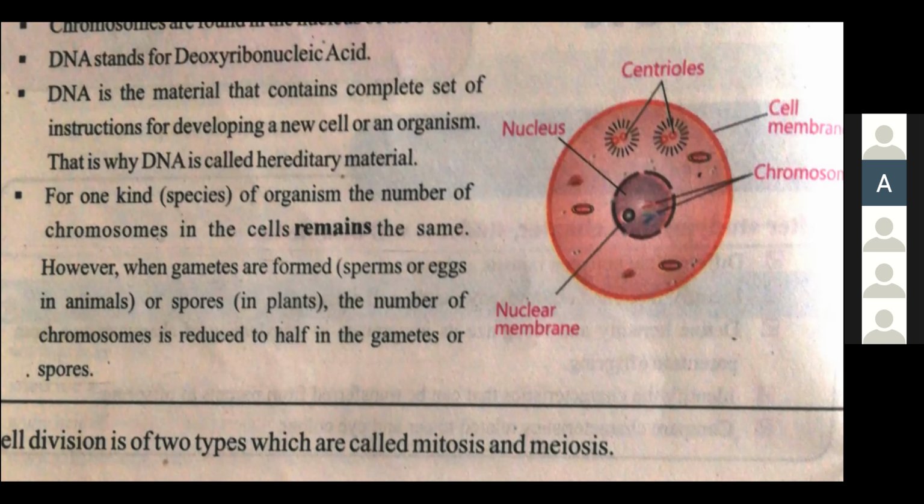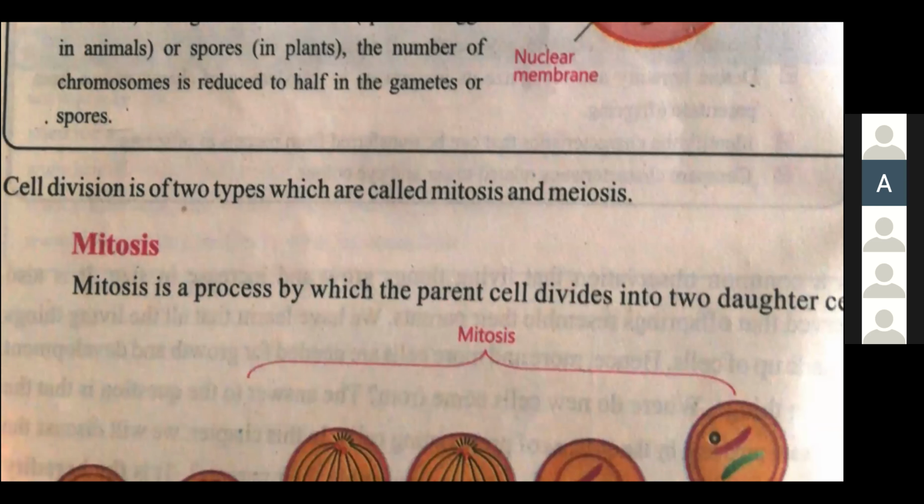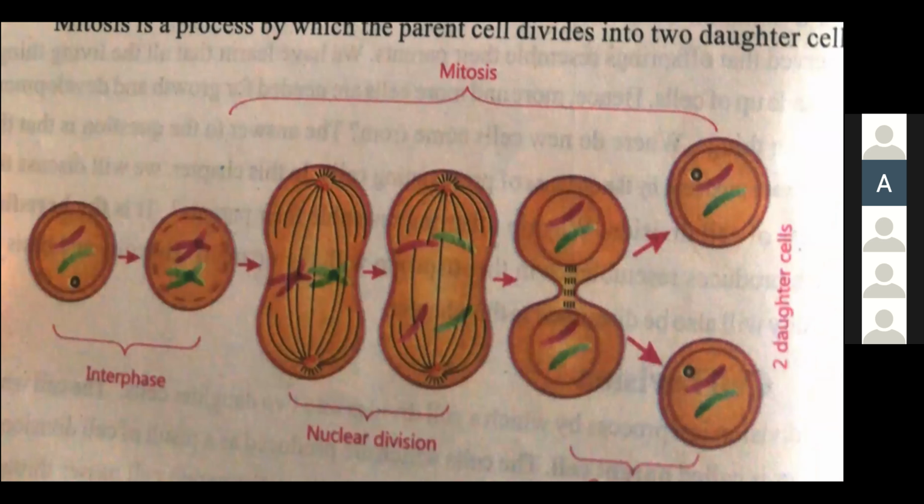Then cell division is of two types, which are called mitosis and meiosis. Here is the process; if you look at the diagram, you will easily understand it. You can see that there is a cell, and we have just studied cell division. Before cell division, what happens? It is going to prepare itself for the division, and this phase is known as interphase.